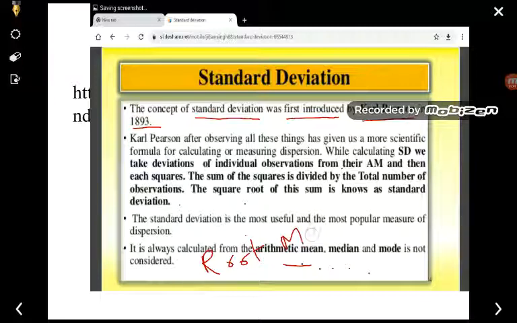mean square deviation from the mean. So in short you can say that standard deviation is the root mean square deviation from the mean. It is the square root of how much deviation there is from the mean.